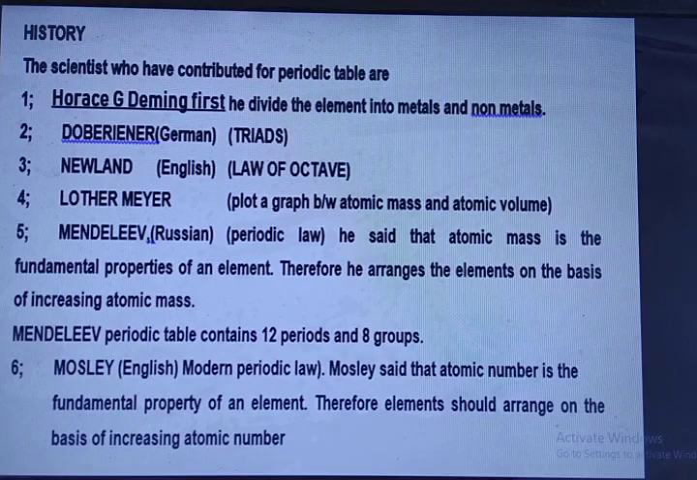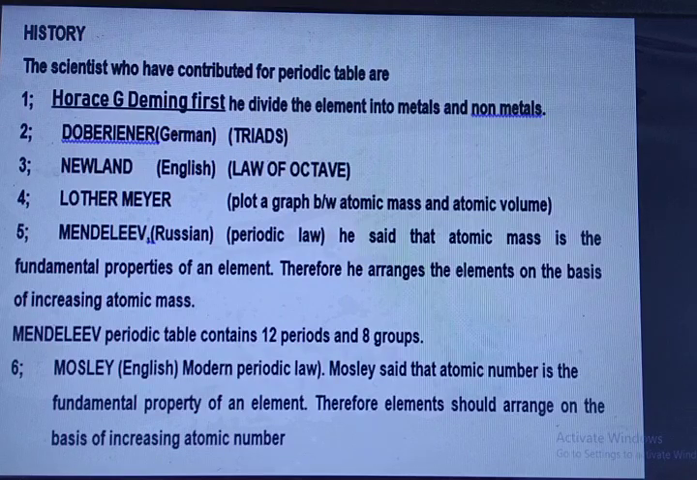The scientists who have contributed to the periodic table are, first of all, Horace G. Deming. First he divided the elements into metals and nonmetals. After then Dobereiner came, he was a German chemist. He had given his Triads law. After then Newlands came, that was the law of octaves. After then Lothar Meyer, he had plotted a graph between the atomic mass and atomic volume.